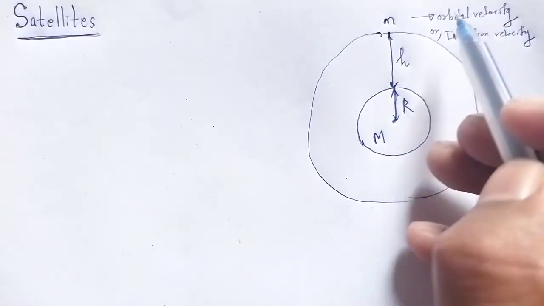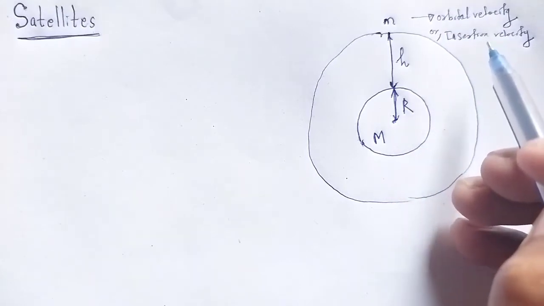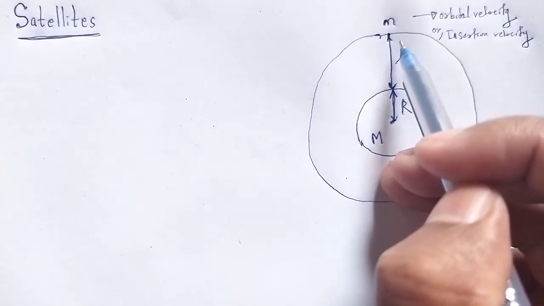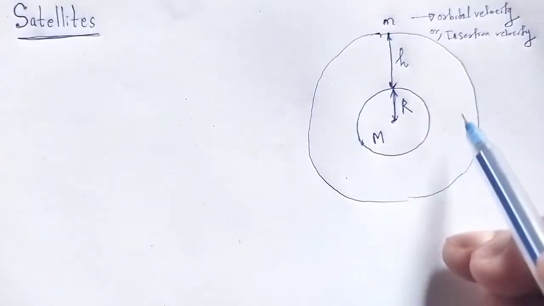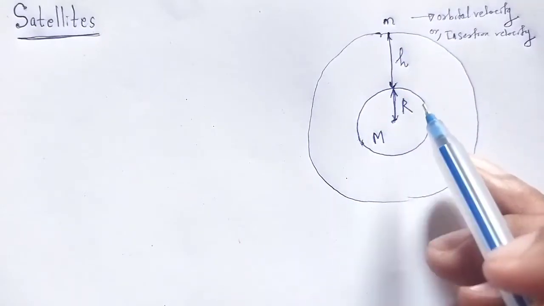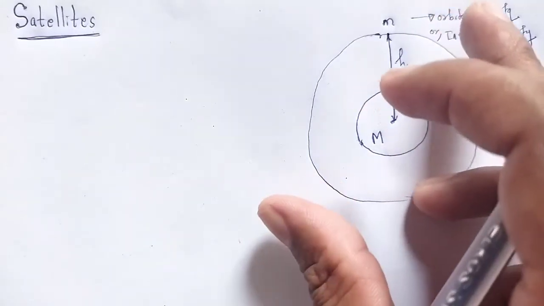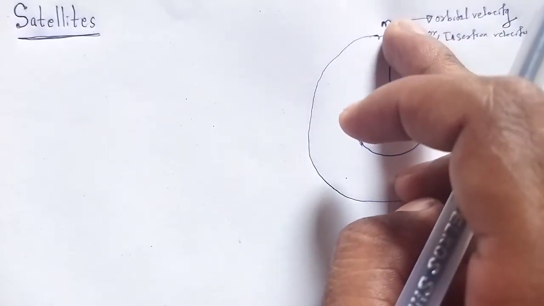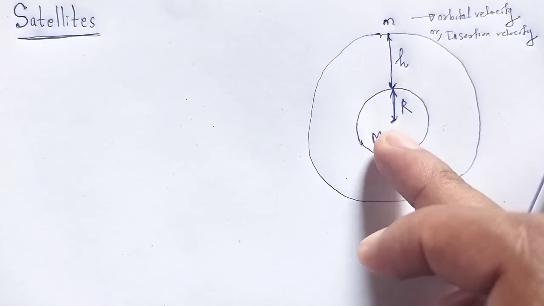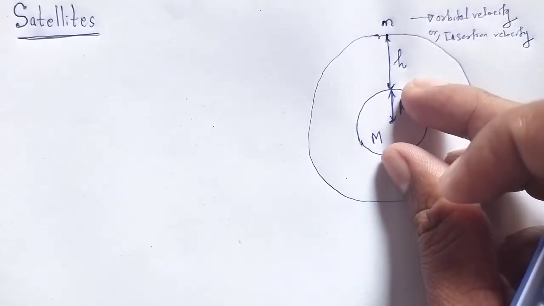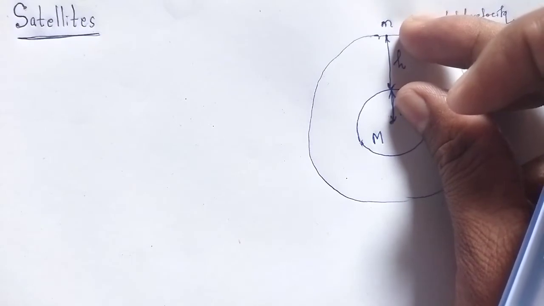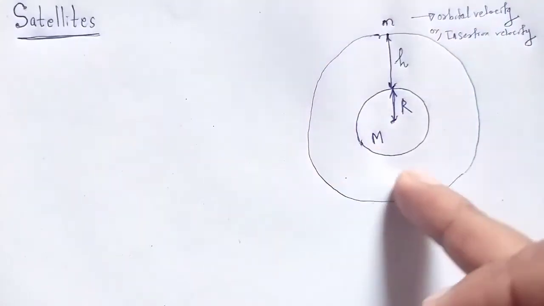So, orbital velocity is the velocity which is given to the satellite so that it revolves around the planet, that is our Earth. Let us consider a satellite of mass m revolving around our Earth of mass capital M and radius capital R at a distance of small h above the Earth in a circular orbit.